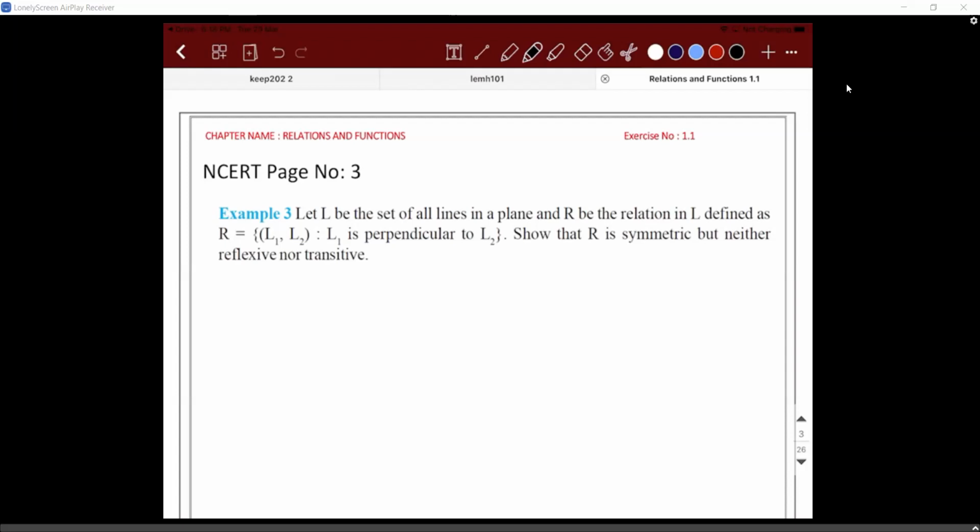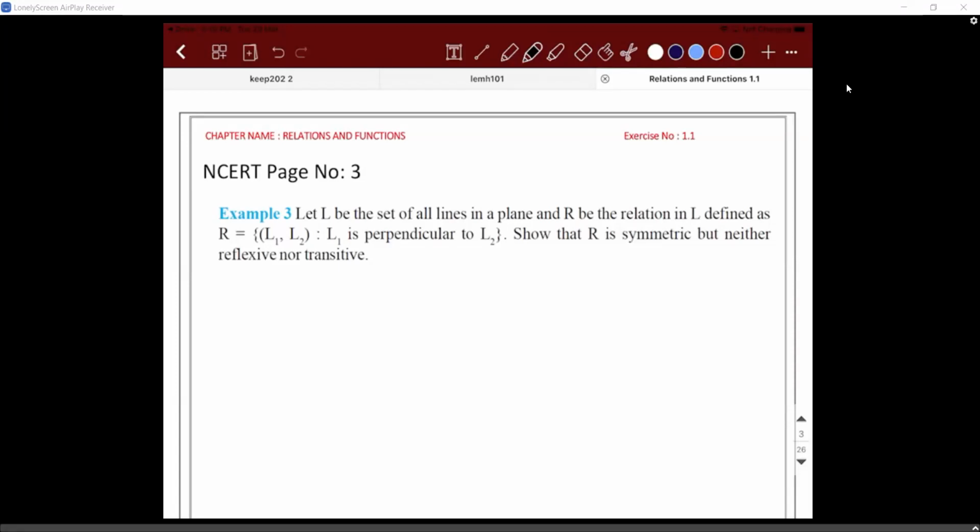(L1, L2), where line 1 is perpendicular to line 2. You need to show that this relation is symmetric but neither reflexive nor transitive. Let's try this out.